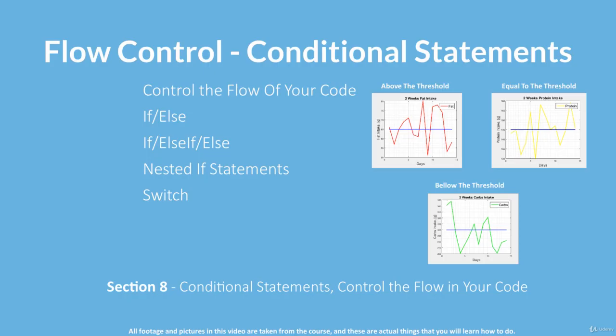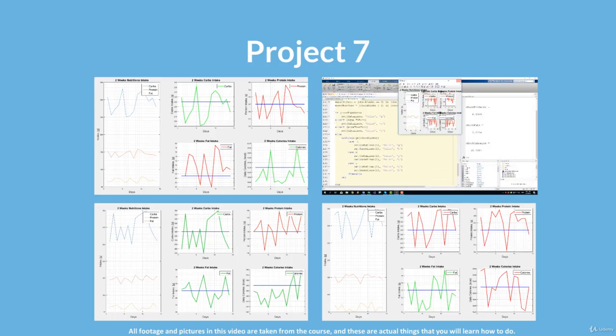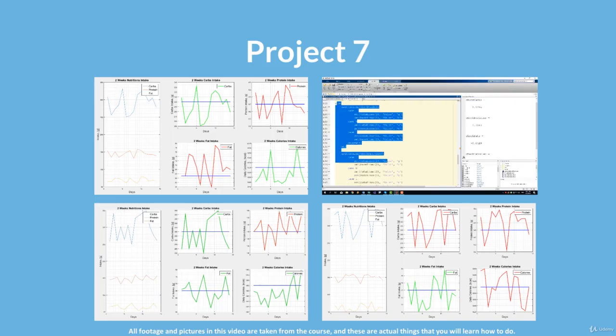And finally, we get to the first actual MATLAB programming by utilizing conditional statements. Here you will learn how to use the most basic if-else statements, then if-else-if, nested if statements, switch, and the difference between switch and else-if. In the project for this section, we will practice different ways of using conditional statements. Particularly, we will apply them in setting different properties to our plots from the data visualization project based on some condition. So if we get good values, our lines will be green. If we get bad values, we will get red lines.